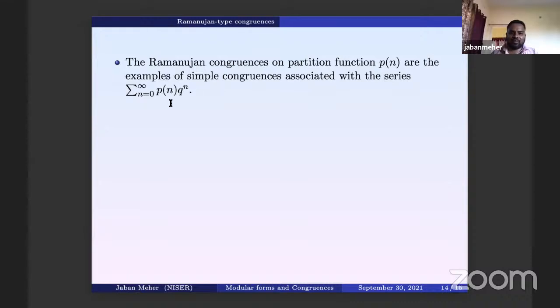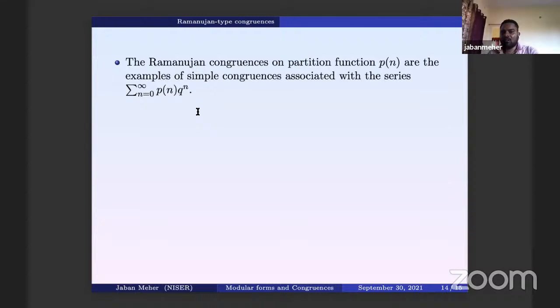Another thing is that this series is actually related to modular forms. It is not exactly what I have defined, but it is related to a certain half integral weight modular form, in relation to the eta function. It has a certain transformation property; although this is the expansion, it has a relation with the eta product. I do not want to go into that, but it has some relation with modular forms.